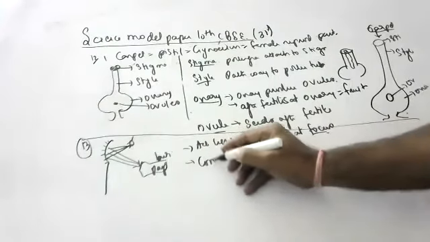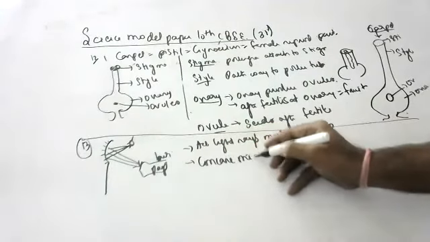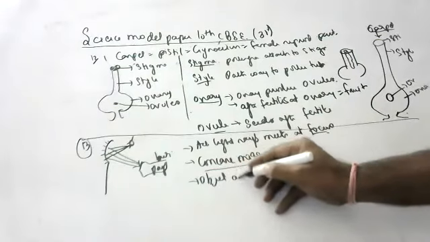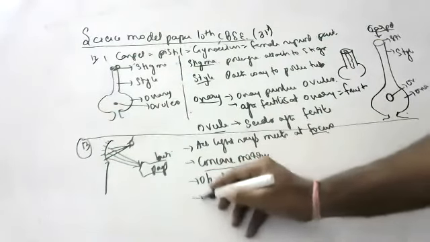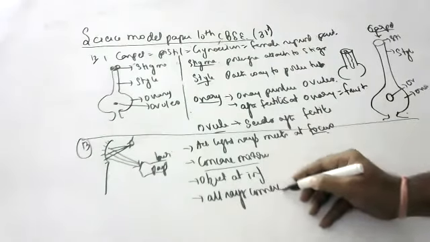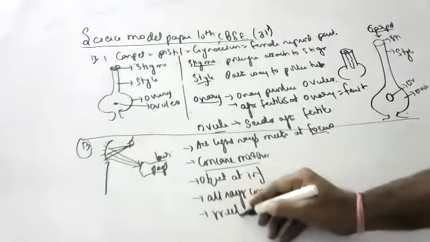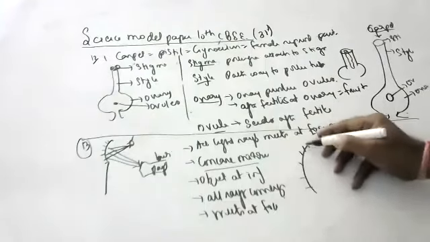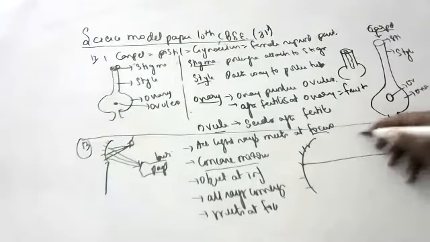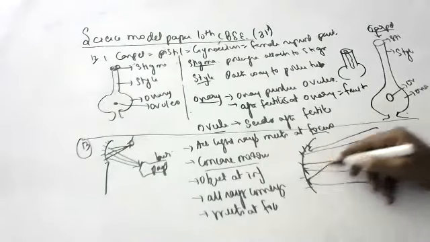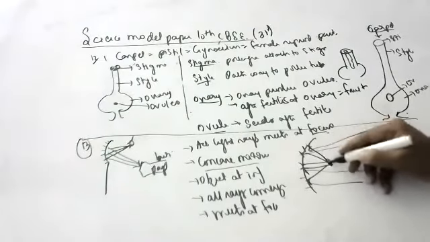What type of mirror should we take? Concave mirror. Why concave mirror? The object is at infinity and all rays converge and meet at the focus. Light rays coming from infinity meet at the focus, okay, children.